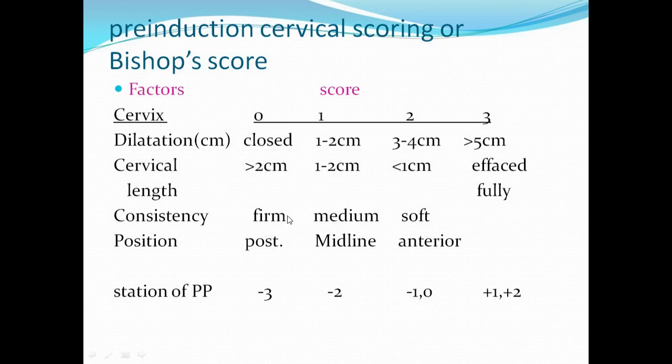As your friend told, the number of fingers that you can insert into the cervical canal will help us to know: if it is 1 finger, it is 1 centimeter dilated. If you are able to pass 2 fingers, it is 2 centimeters dilated. So like that, you calculate for these factors. Okay, good. So like this, you do a per vaginal examination and check the Bishop score.